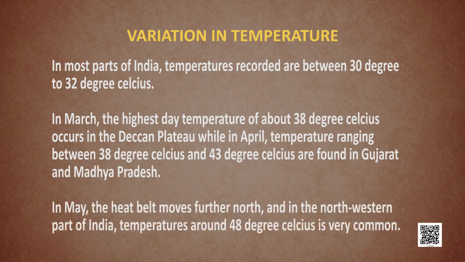In May, this heat wave, this heat belt moves further north, and in the northwestern part of India, temperatures above 45 degrees, around 48 degrees Celsius are very common. Whereas the hot weather season in South India is mild, not so intense as found in North India.